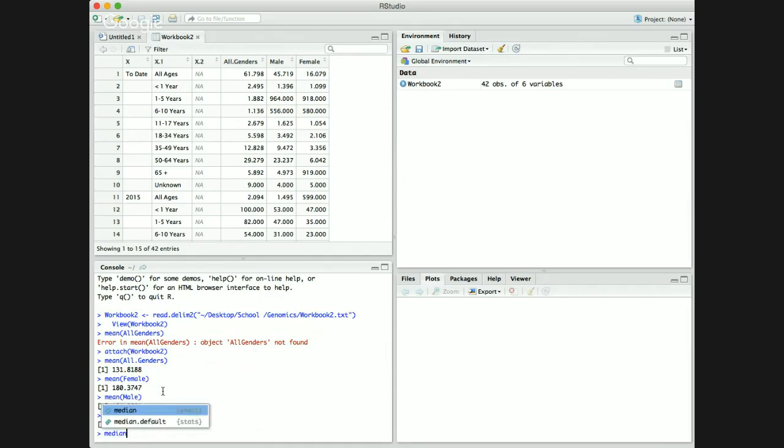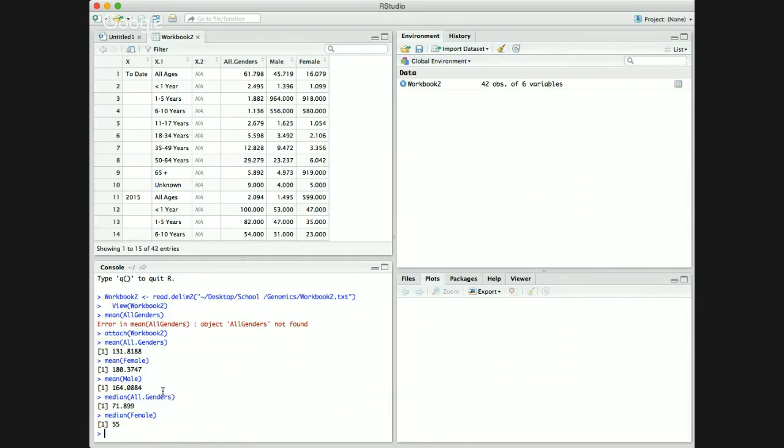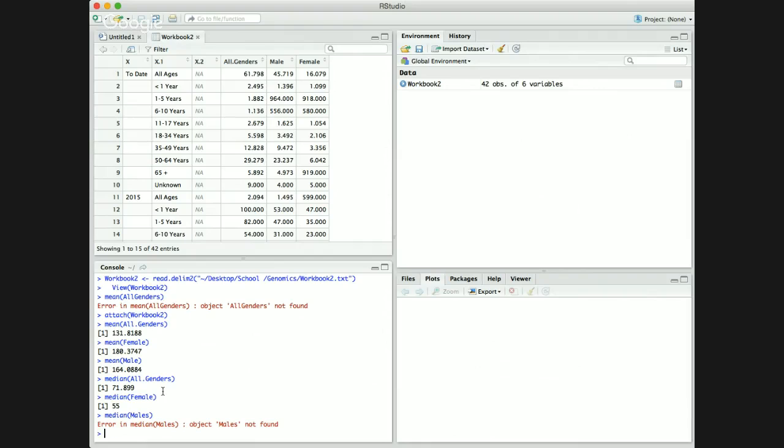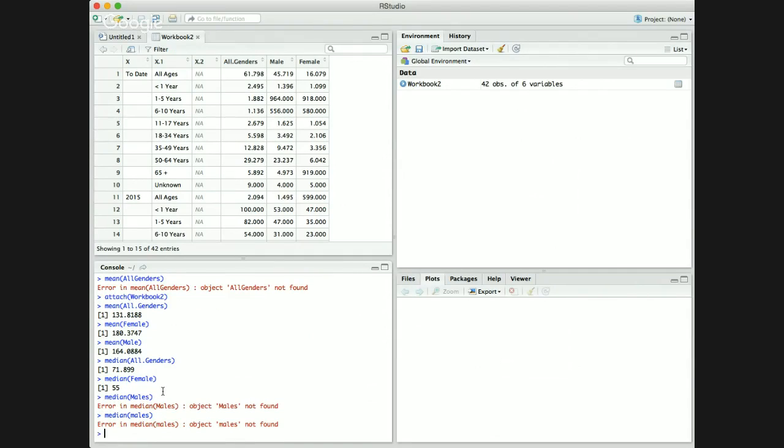Then I did median for females, median for males. Oh, I keep putting an S on it. There you go.